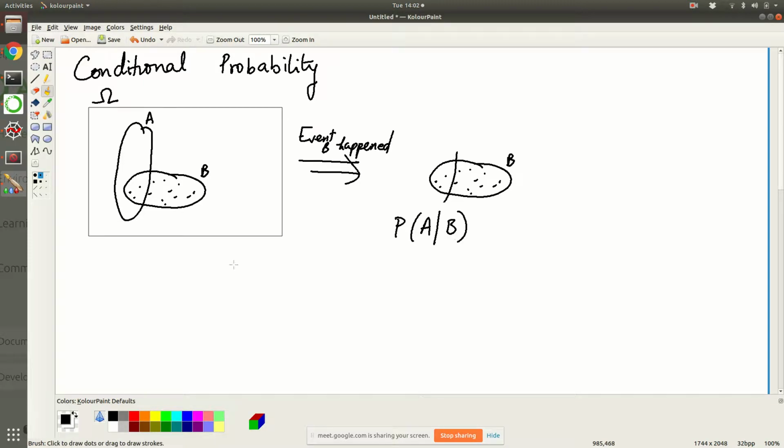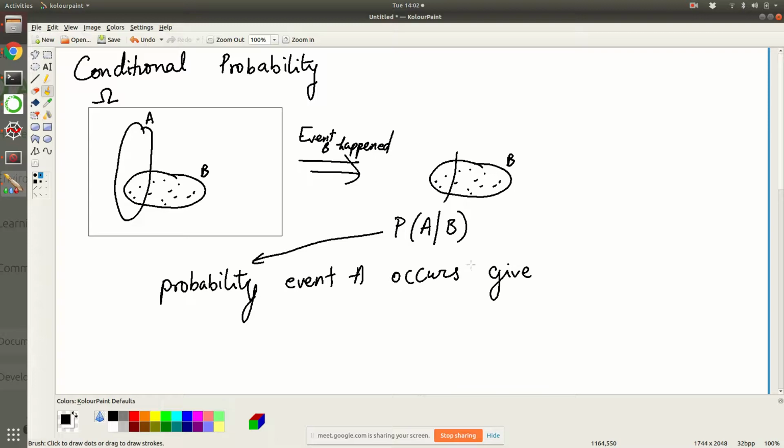So how do you read this? The way to read this is, you say what is the probability event A occurs given, so this bar here is read as given, event B has occurred.